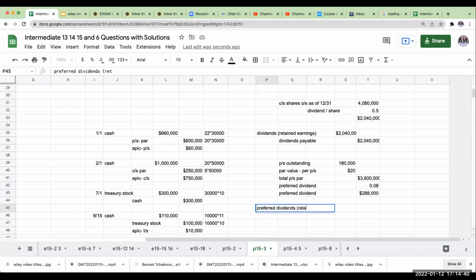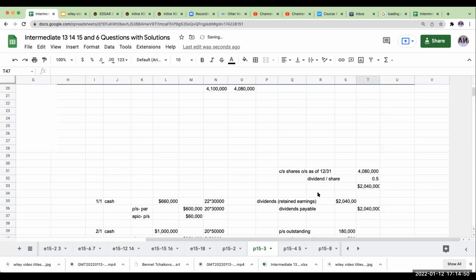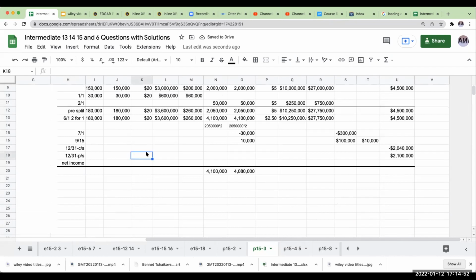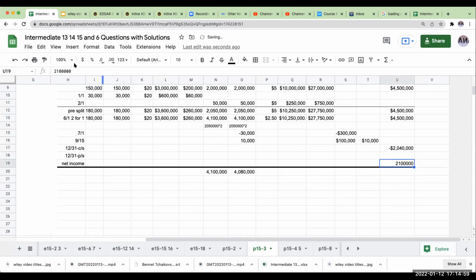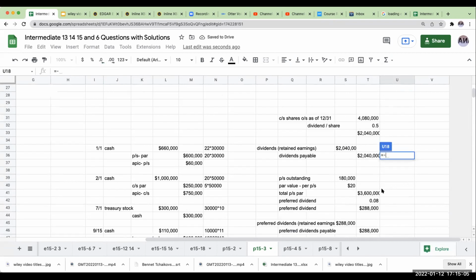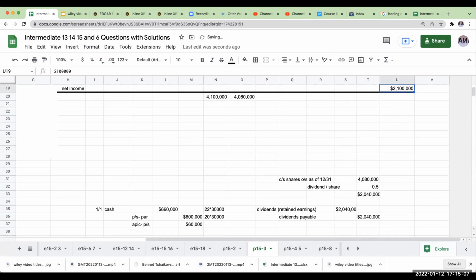This is also going to hit retained earnings. And I'm going to have preferred dividends payable, and this is both going to be at 288. So my preferred dividends are going to be reducing my retained earnings by 288,000.